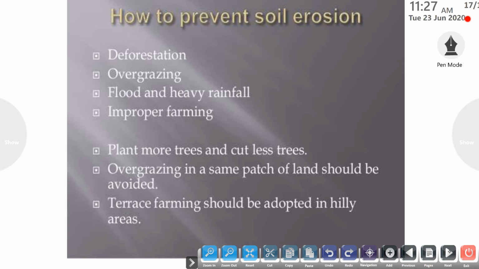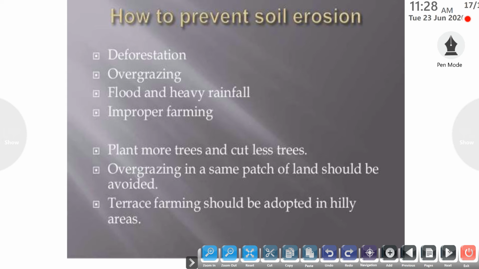Floods and heavy rainfall, the large amount of water, lead to the weakening of the top layer of the soil, and also improper farming. These are the factors which are responsible for soil erosion. Deforestation decreases the nutrient content of the soil. Overgrazing removes the upper layer of the soil, and heavy rainfall also removes the upper layer of the soil. Improper farming reduces the nutrient content of the soil. So they are responsible for soil erosion.